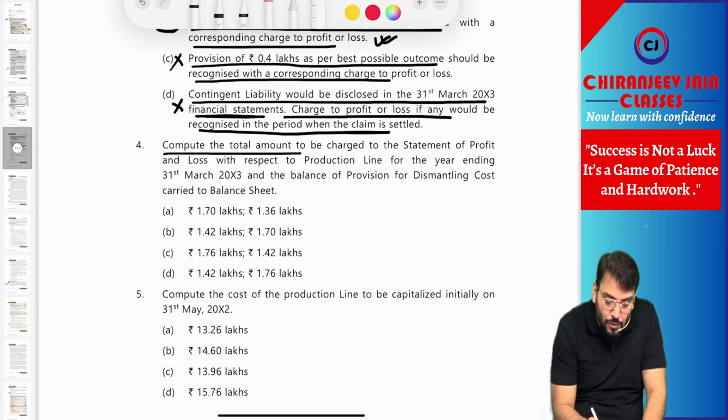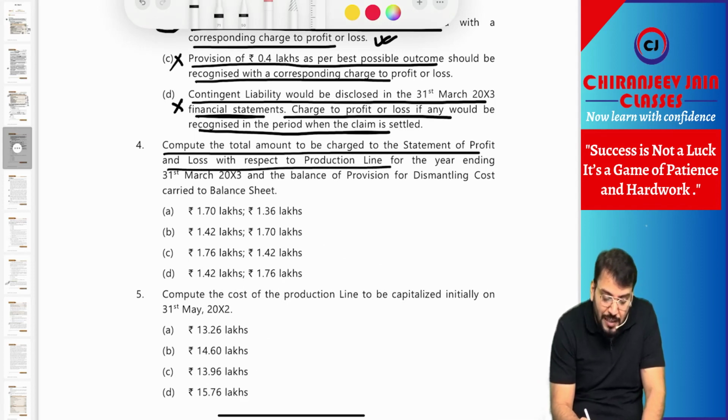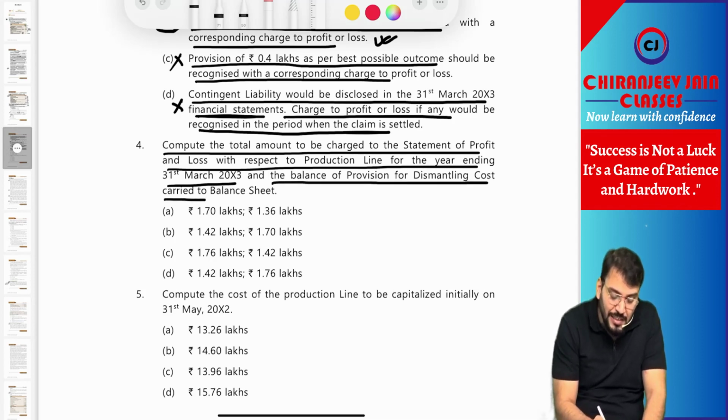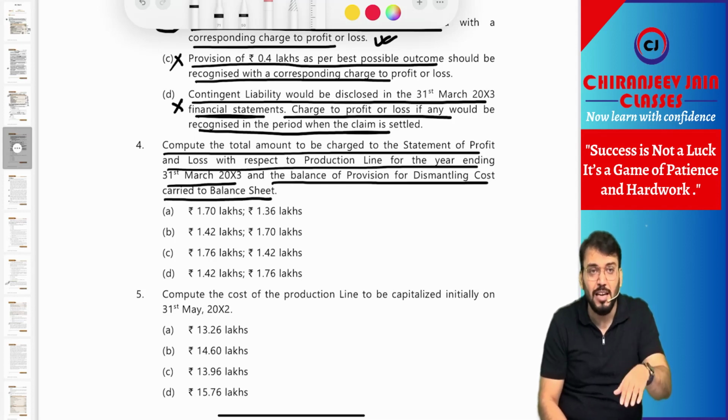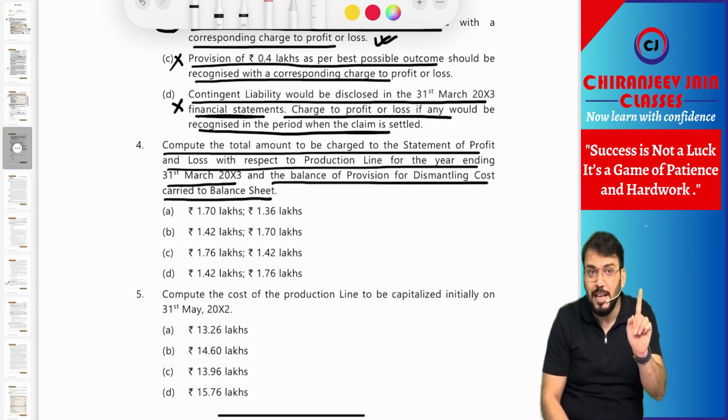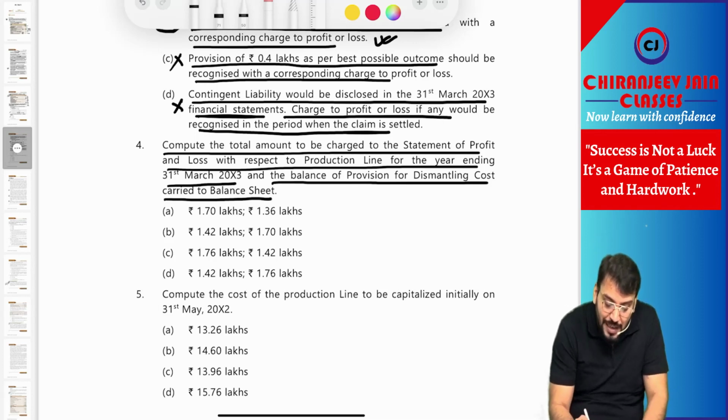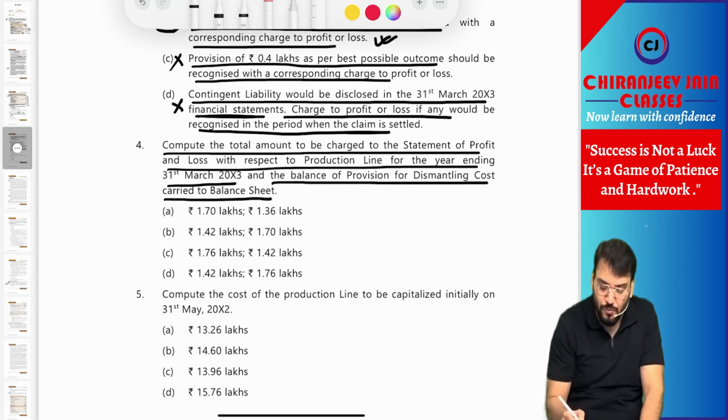Compute the total amount to be charged to statement of PL with respect to production line for the year ended 31st March 2003 and the balance of provision for dismantling costs carried at balance sheet. So they have asked two points: how much will be charged to PL based on production line. That will be depreciation cost and interest cost on provision for dismantling. And they have also asked you to calculate the carrying amount of provision for dismantling. So first let us calculate the carrying amount of provision for dismantling.